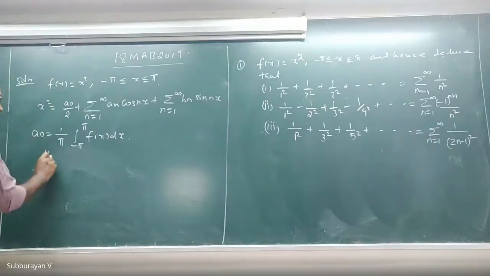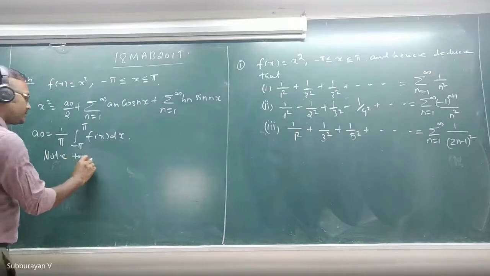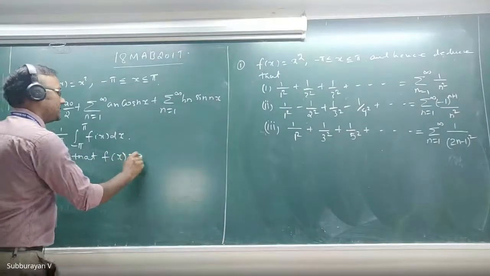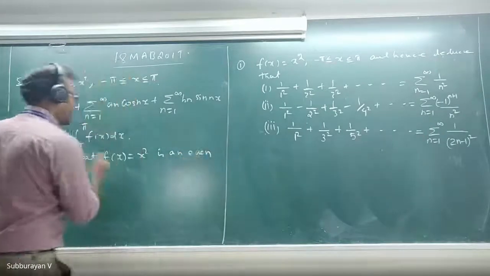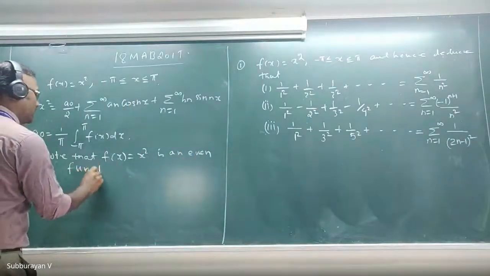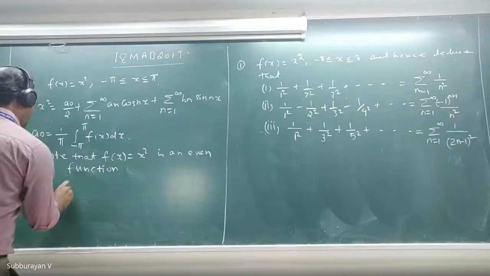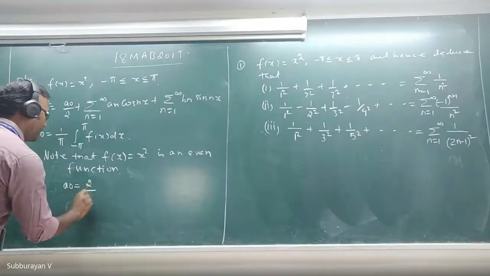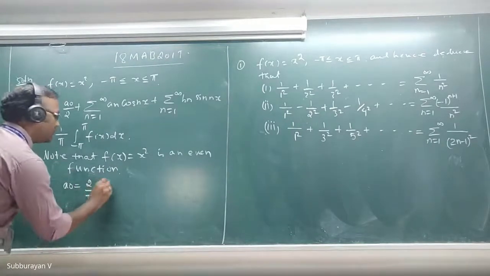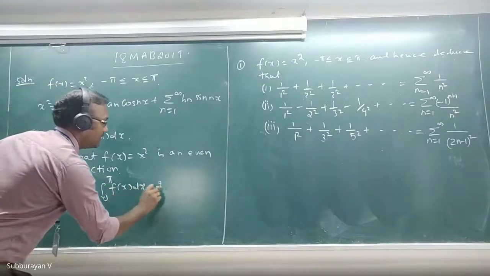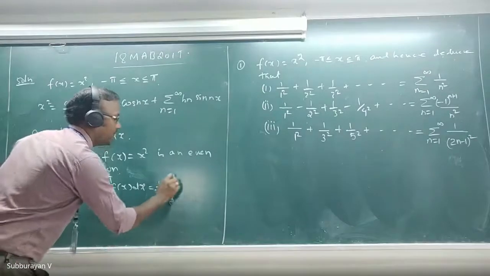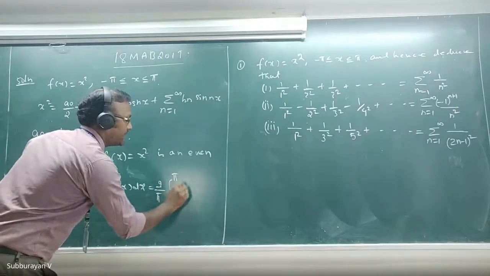Note that f of x, which is equal to x square, is an even function. So therefore, a naught is equal to 2 divided by pi integral 0 to pi f of x dx, that is equal to 2 divided by pi integral 0 to pi x square dx.